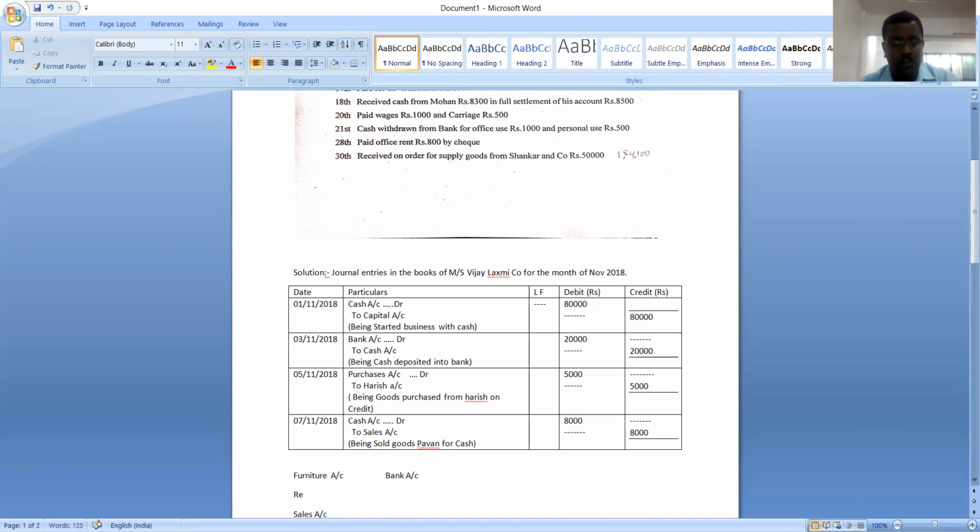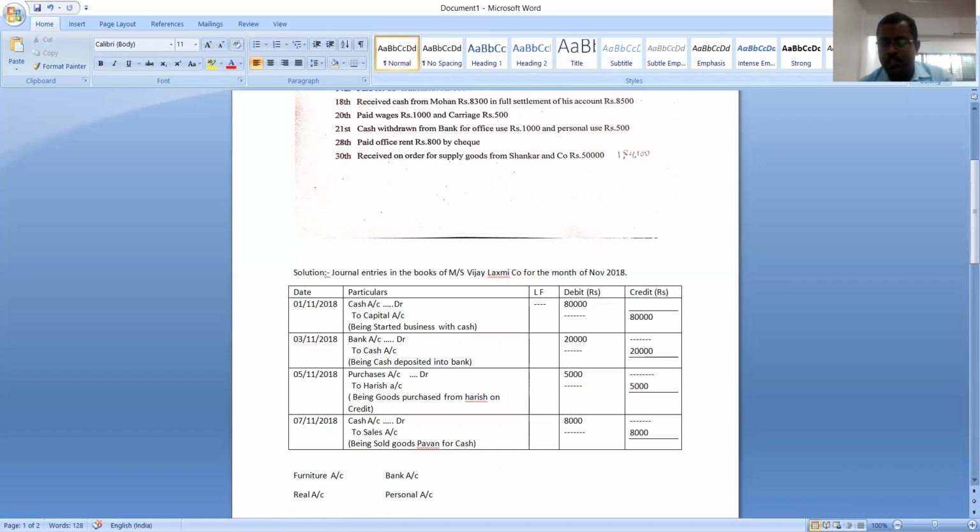Furniture is a real account. Why is it a real account? Because it is an asset. Bank is a personal account, an institution. Now, furniture is an asset and it is a real account. What is the rule of real account? Debit what comes in, credit what goes out.